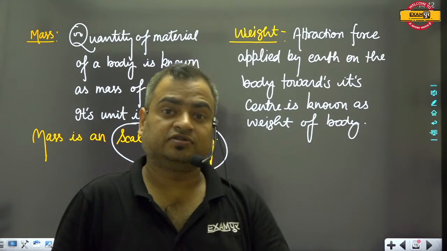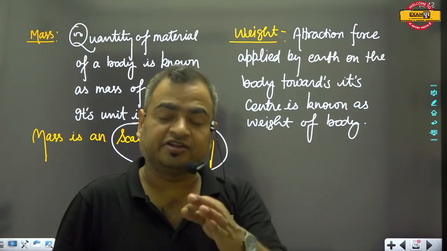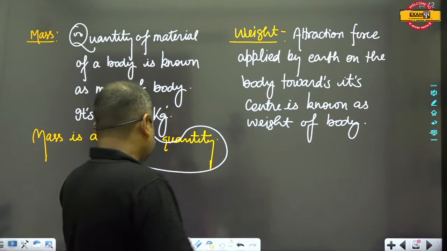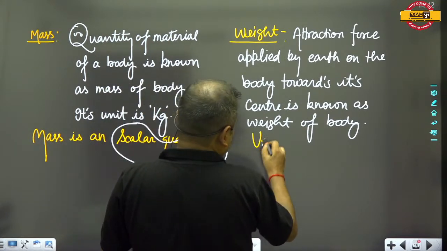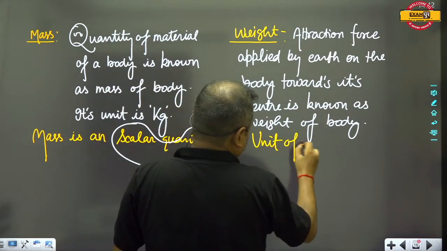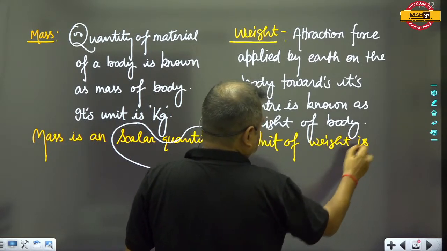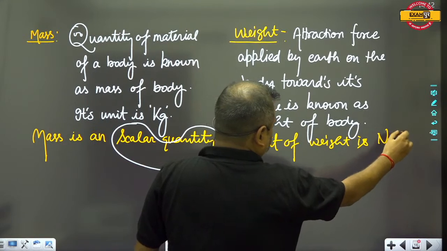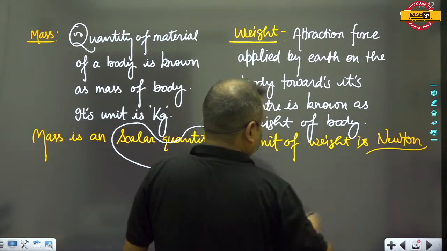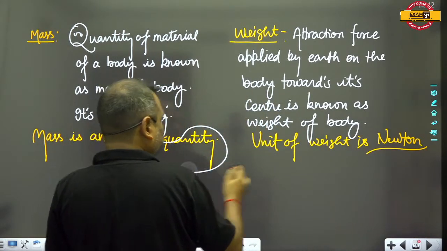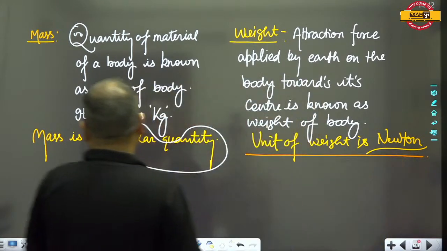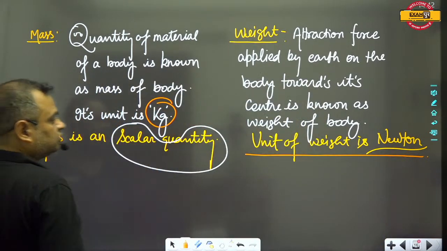but the quantity of material of a body is mass. And hence the unit of weight is Newton, and the unit of mass is kilograms.